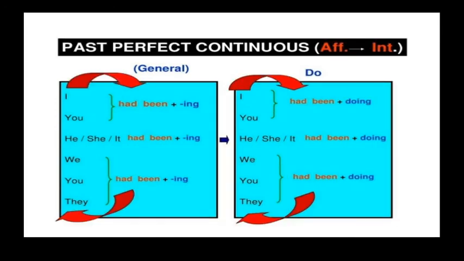Question sentence. To frame a question sentence in the past perfect continuous: I had been doing is a positive sentence. For the question, had I been doing, it is reversed. We use had in the beginning: had I been doing, had you been doing. That is the interrogative sentence. We are changing the order.